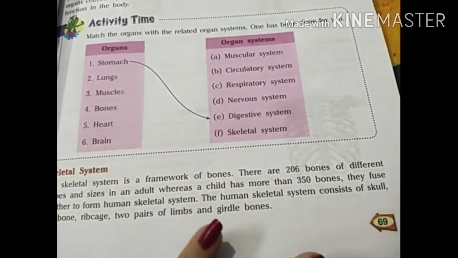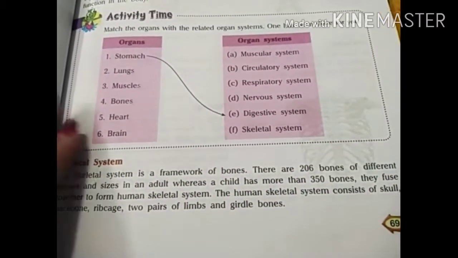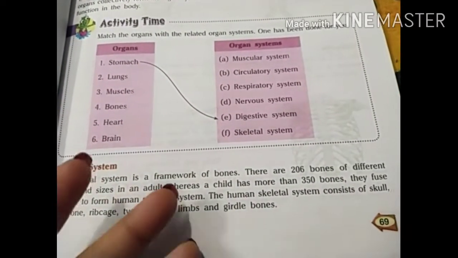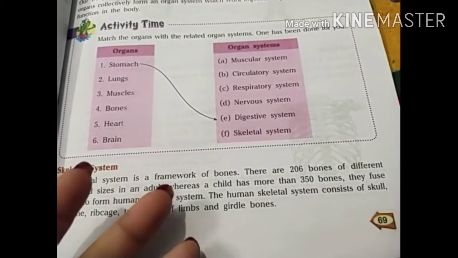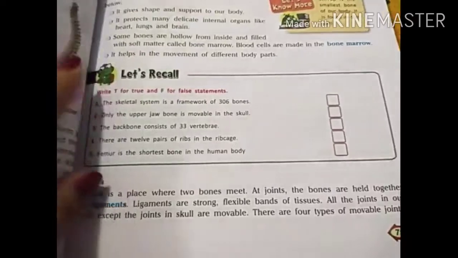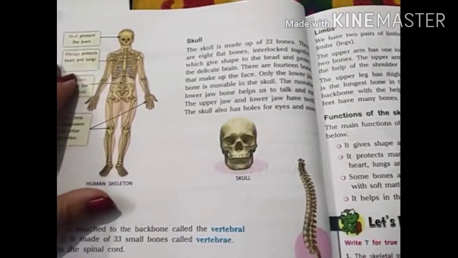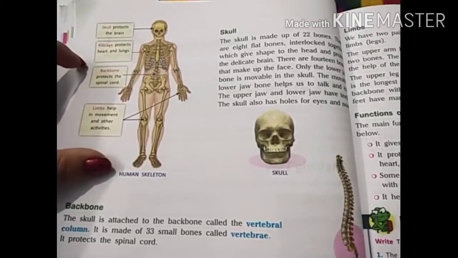In the skeletal system we will learn about the bones. How many bones are there in the human body? How many bones are there in children? What are limbs? What are girdles? What is the skull? You can see the diagram of the human skeleton.